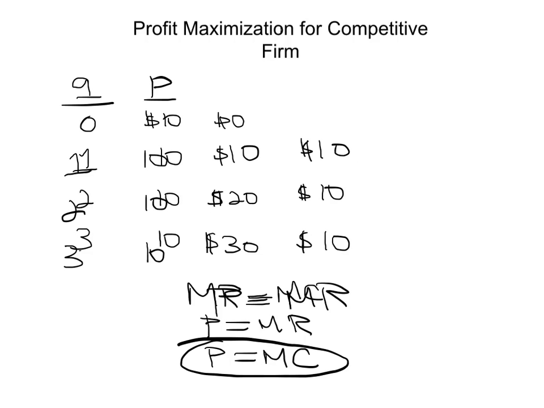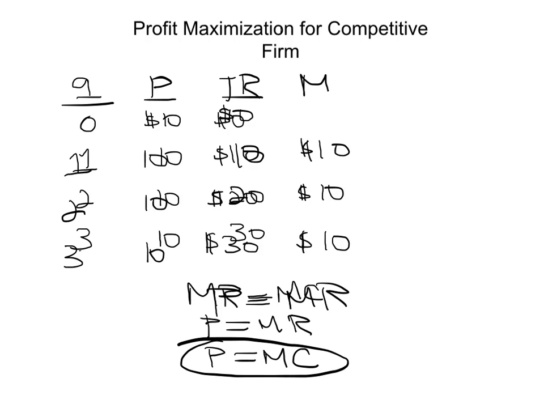So this is a perfectly competitive industry that sells output at a price of $10. What is the total revenue for this firm at different levels of output? Well, when the output is 0, total revenue is 0. But when the output is 1, total revenue is 10. When the output is 2, total revenue is 20. And when the output is 3, they sell 3 units at $10 each, so the total revenue is 30.